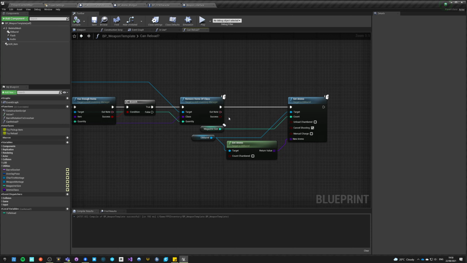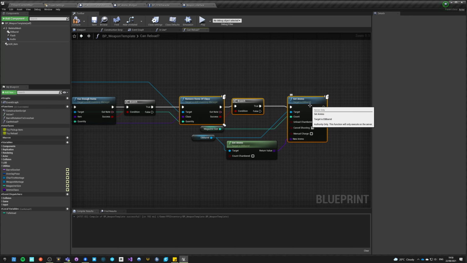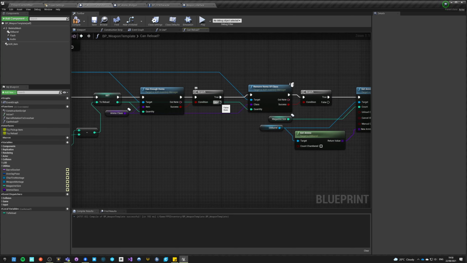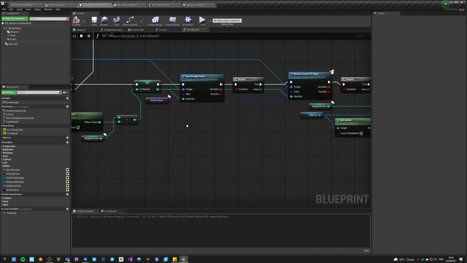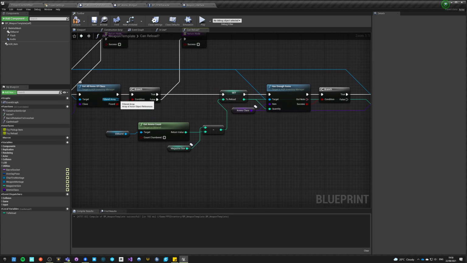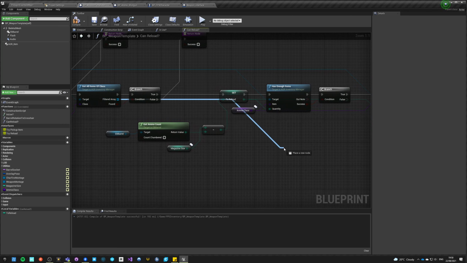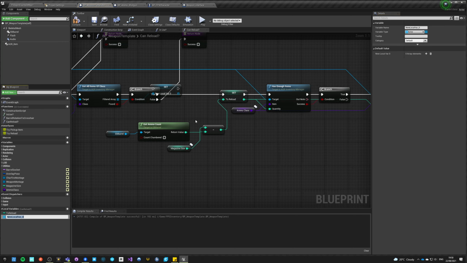Okay, however, and obviously if it was a success, but we know it will be a success. However, if it is not true, we don't have enough, then it's a bit tricky because we have to go through here, and we can again store it as a local variable and call it ammo.